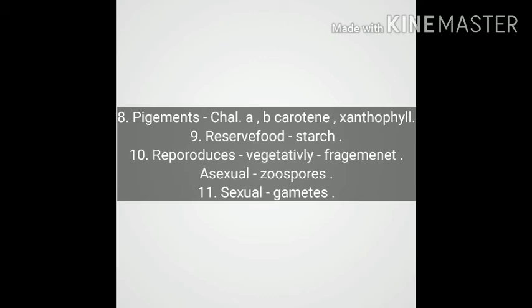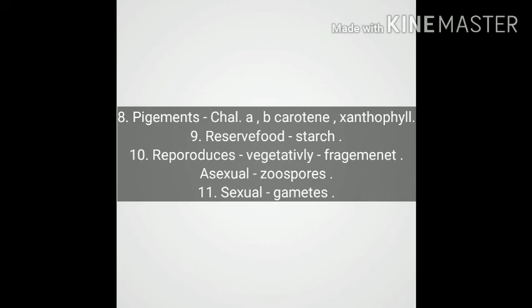In Xanthophyceae, Bacillariophyceae and Dinophyceae, the reserve food material is in the form of fats and oils. In Phaeophyceae, it is laminarin and mannitol. In Rhodophyceae, it is floridean starch. In Myxophyceae, it is myxophycean starch.